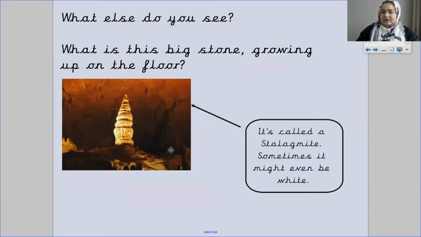What else do you see? Have a look at this picture. What is this big stone growing up on the floor? Do you remember we did this in our vocab lesson? Yeah? It's called a stalagmite. Sometimes it might even be white. Look at that. And it's a stone growing from the floor.